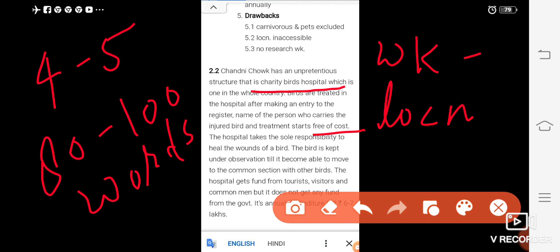So this is a very simple process. You have to follow the format, read the passage very carefully, and just mention the main points. Avoid complete sentences. I hope you can understand well.